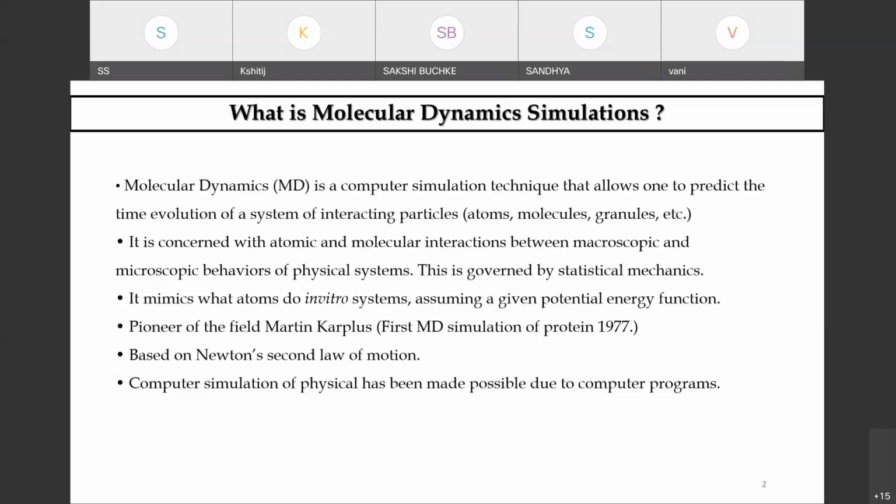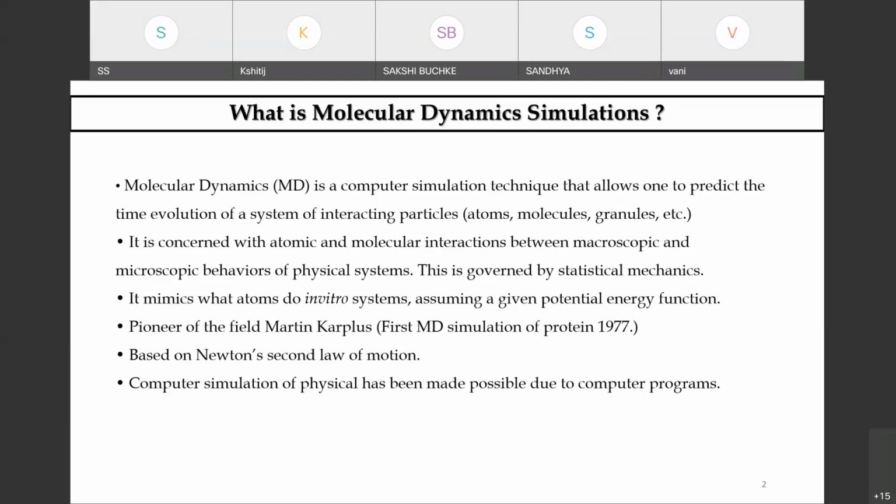As you can see, this is a powerful computer simulation technique which allows you to predict the evolution of your interacting particles, whether atoms, molecules, or any kind of granules, and we study the inherent features in terms of macroscopic and microscopic properties.